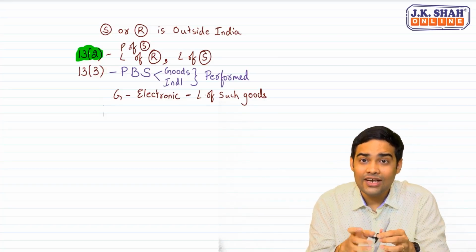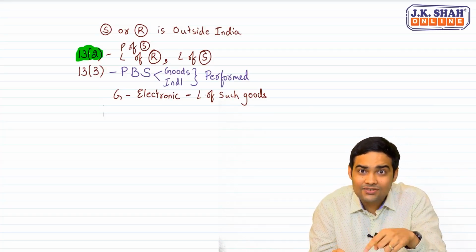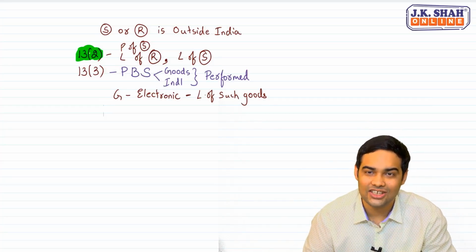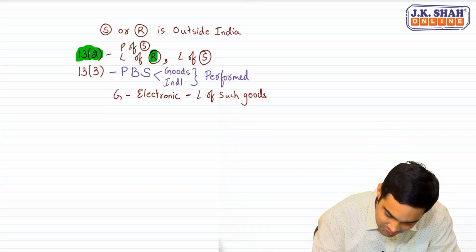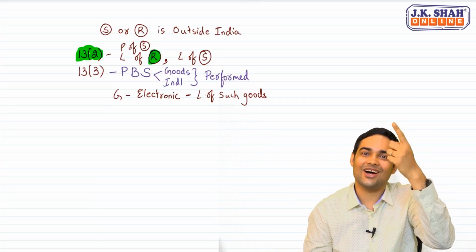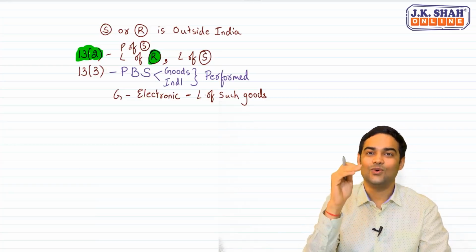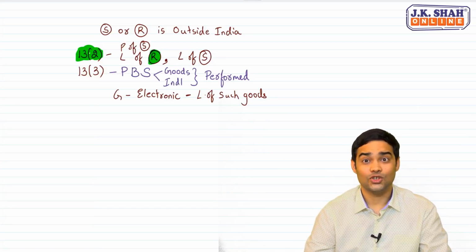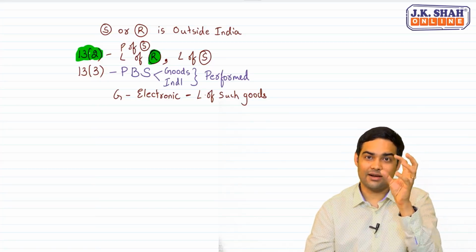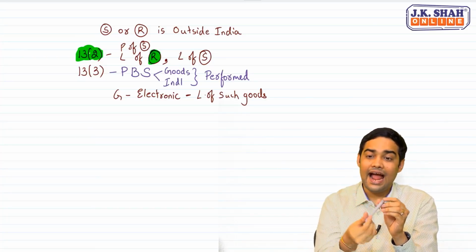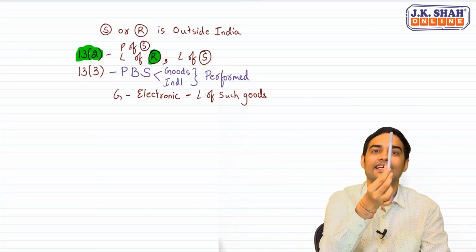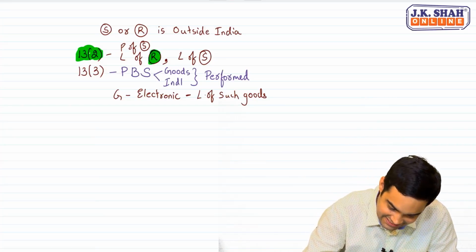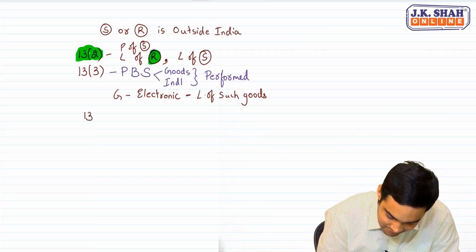Remember, when 13.3 is not applicable, the place of supply will automatically be determined based on 13.2. And if it is determined based on 13.2, the place of supply will be location of the recipient. And if it is a location of the recipient, then it would be to the person outside India. GST would not be applicable. So this is a relief where a product comes to India, process applied, and without being used in India, it is sent outside India. Clear? समझ में आया? Yes.